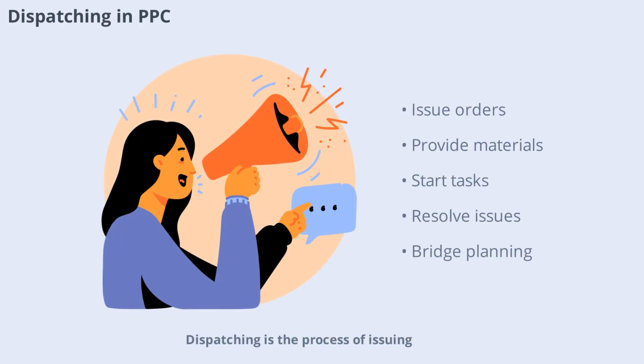Dispatching is the process of issuing orders and instructions to begin production activities. It involves communicating schedules, providing materials, and ensuring that workers have the information they need to start their tasks. Effective dispatching keeps production on track and helps resolve issues quickly. It acts as the bridge between planning and execution, turning plans into action.